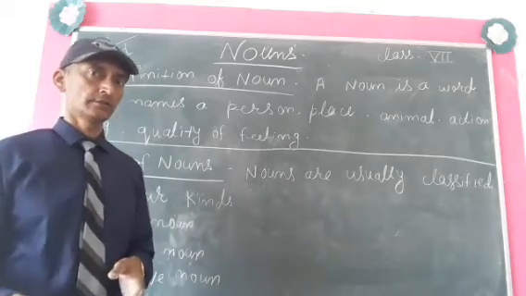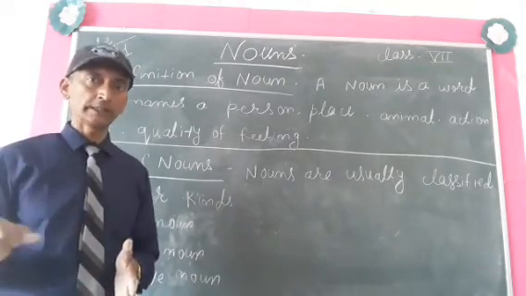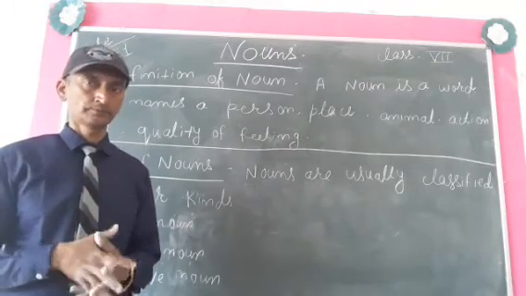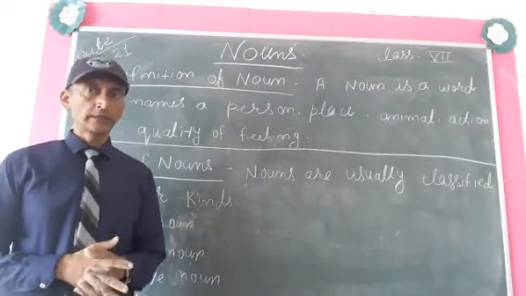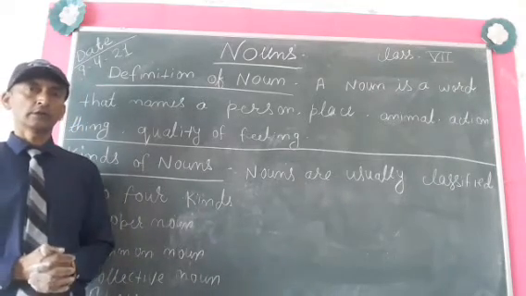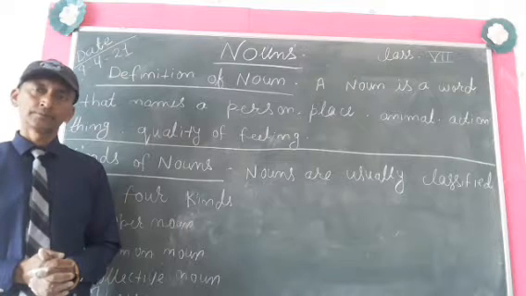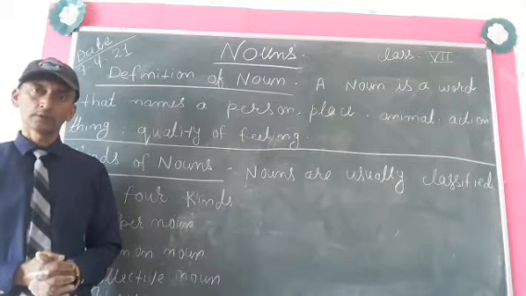We can touch, that will be a noun. And some nouns we can only feel, we cannot touch and we cannot see. Okay, so let me repeat once again the definition of noun. A noun is a word, a noun is a name of person, place, animal or a thing. Okay.